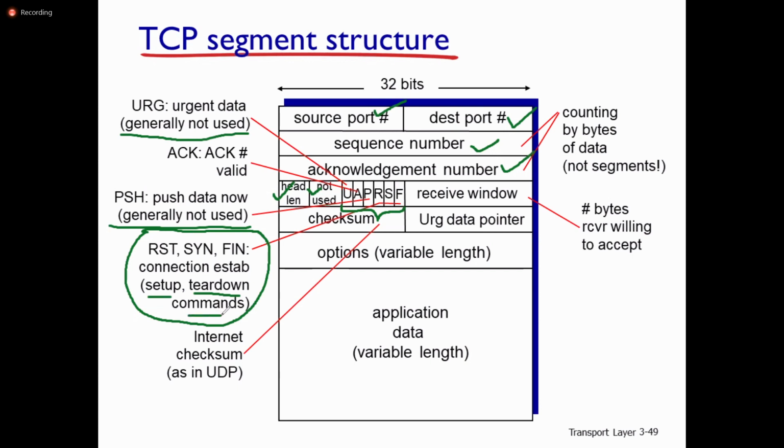So reset, synchronize, and final. These are the things. Then we look at the next window, receiver window. It mentions the number of bytes receiver is willing to accept. Then urgent data pointer, checksum.